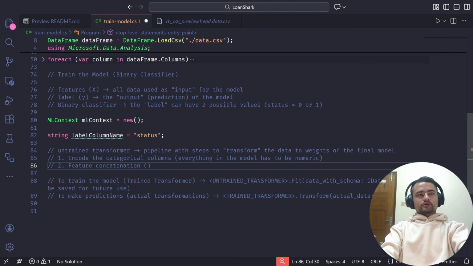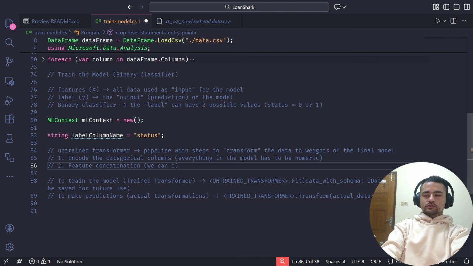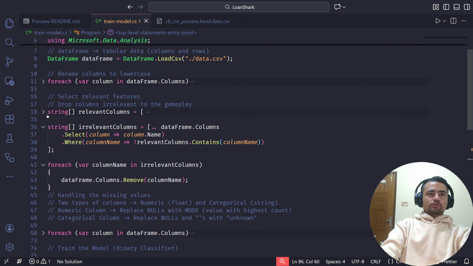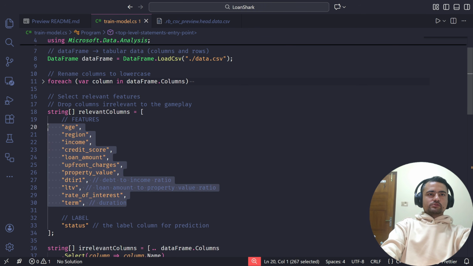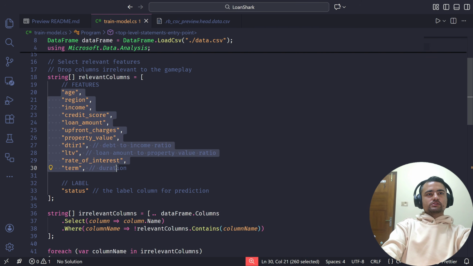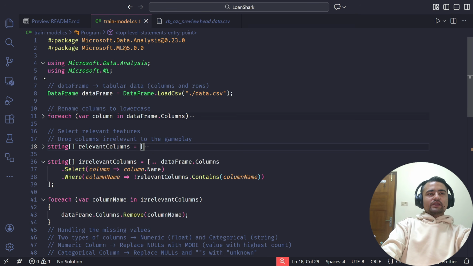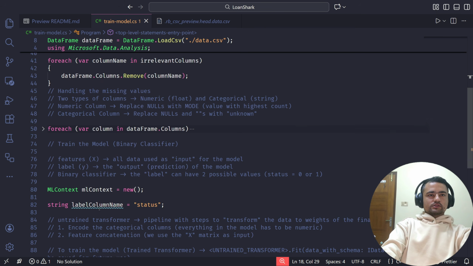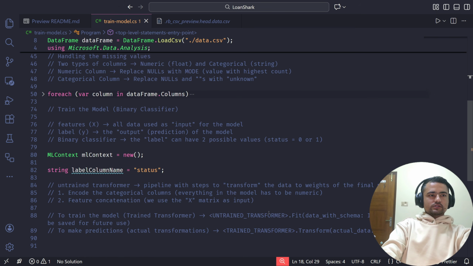Why? Because we use the X matrix as input. Right now we have all these columns in the features, but when we are actually doing the mathematical things, matrix operations to be specific, we need all these independent columns concatenated as a single matrix. So this is what feature concatenation will do.